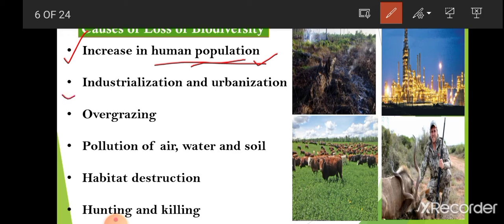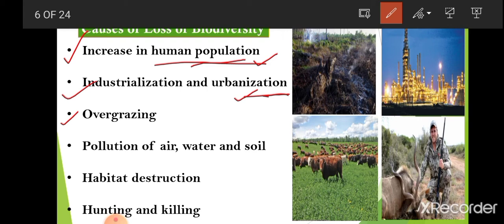Then industrialization and urbanization, obviously, it is also because of increasing human population. As we know, the land is cleared by deforestation and it is used for industries, homes, roads and other buildings to fulfill the need of increasing population. So this is also a very big reason for loss of biodiversity. Then overgrazing.